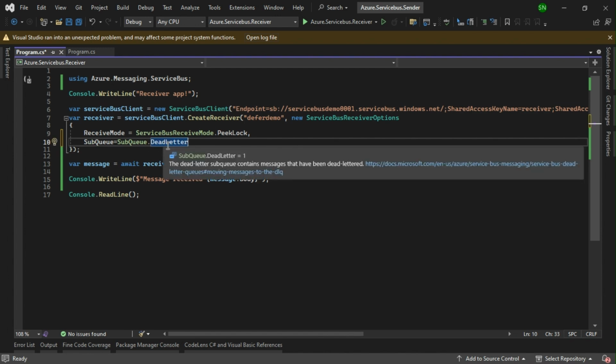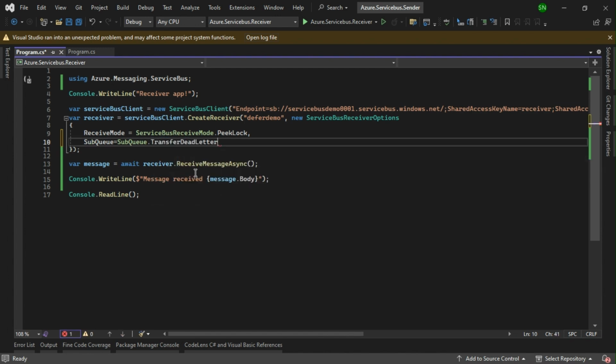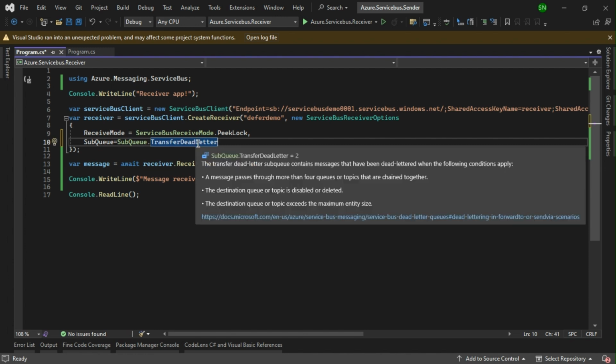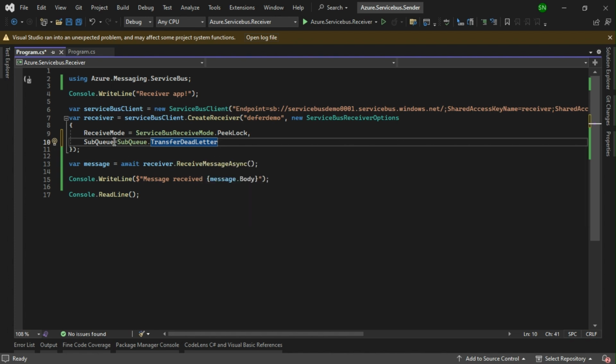There are two enum options: one is dead letter and the other is transfer dead letter. Both point to the same queue, but when we initialize our receiver with the transfer type, it will receive only messages that were moved to the dead letter queue for reasons like a message passing through more than four queues, which is the maximum forward exceeded limit exception, and the destination queue or topic being disabled or deleted. When a message is sent, if the queue or topic is disabled or deleted, that message will be moved to the dead letter queue. The same applies if the destination queue or topic exceeds the maximum entity size. For all these reasons, if a message is moved to the dead letter queue, it can be received using this option.